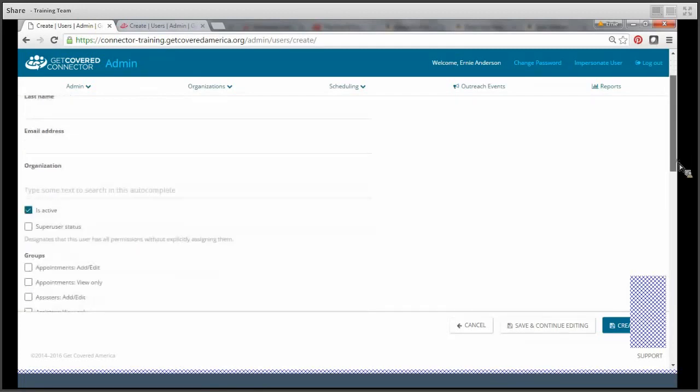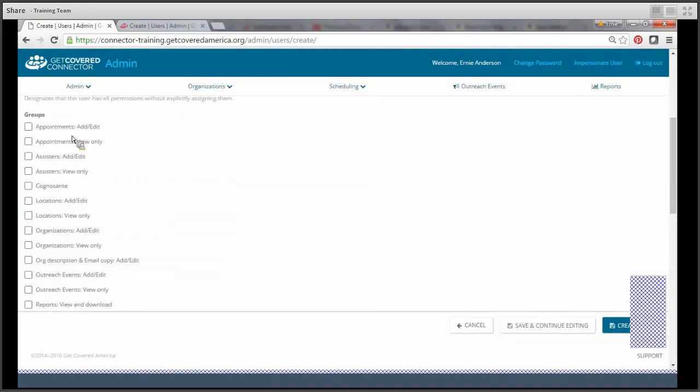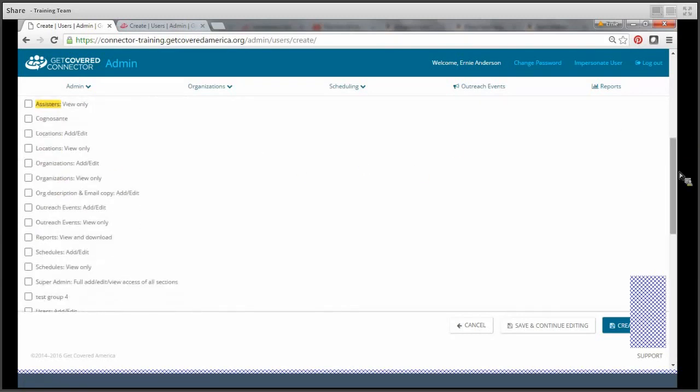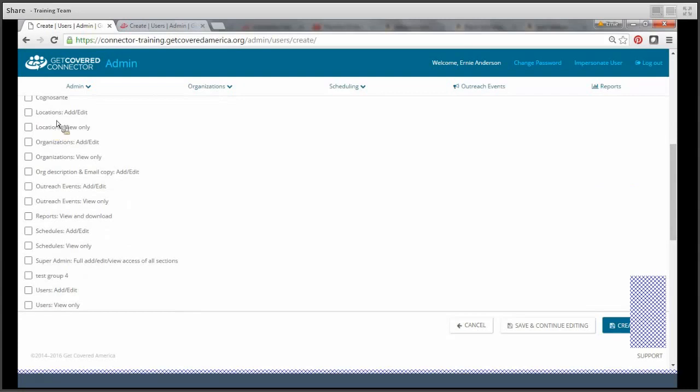As we scroll down here, you'll see text under groups. This is where you assign functions a user can perform when they log in. As you can see, there's text in front of a colon here. This is the feature. Any text in front of the colon is a feature within the connector. For example, appointments, assisters. As we scroll down here, locations, or organizations. So any text in front of the colon is a feature within the connector.